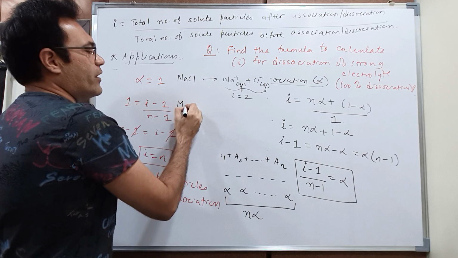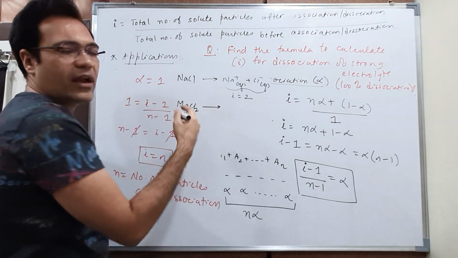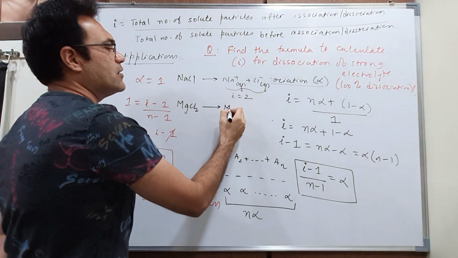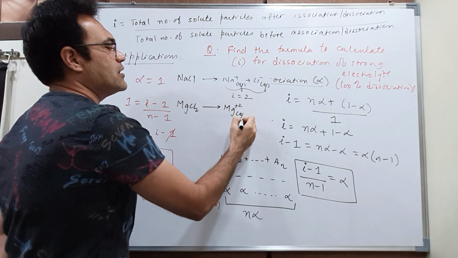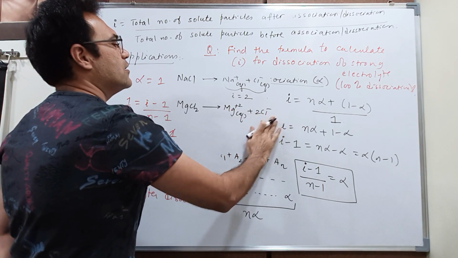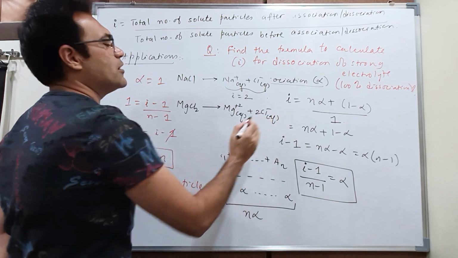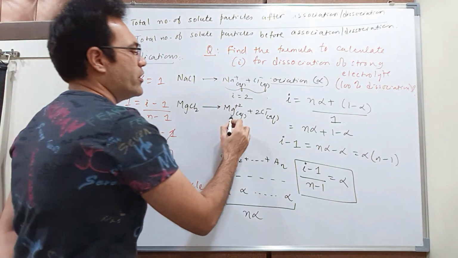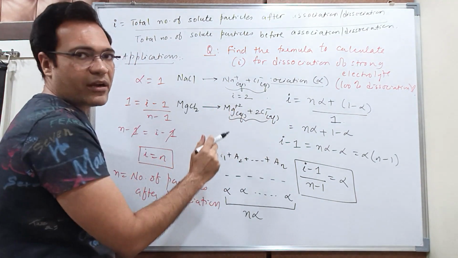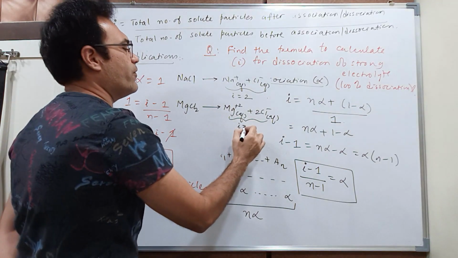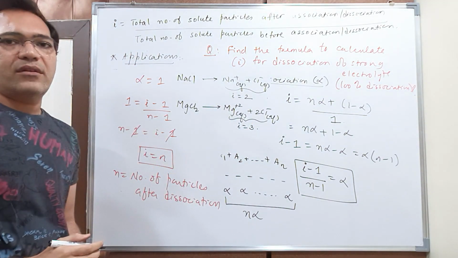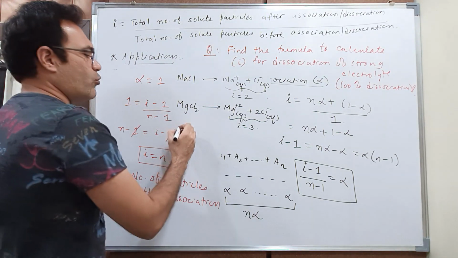Similarly, suppose you are given MgCl2 and a solution is made out of it. You know that in solution MgCl2 will dissociate, giving you Mg2+ and 2Cl- ions. So here again we get 1 plus 2, 3 particles or 3 ions. So your value of i will be 3, right? It is very easy.